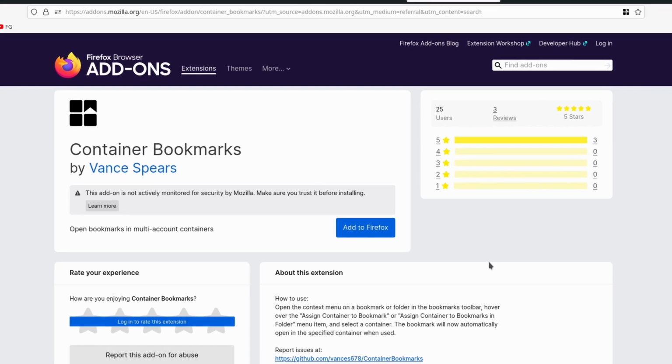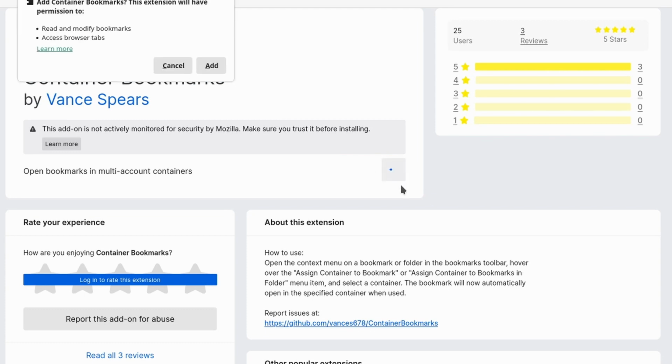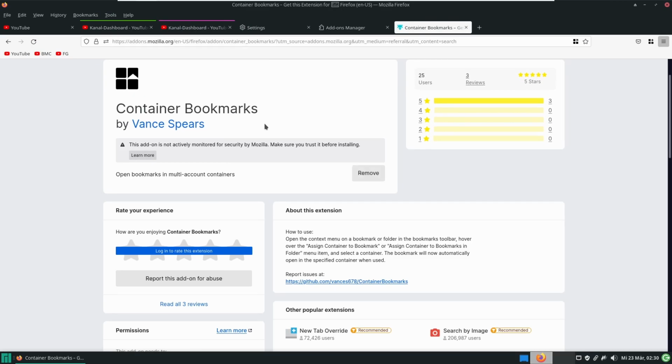Anyway, even though this still superb extension fails us, another one jumps right in and fills the gap. It's named Container Bookmarks. Use the one by Vance Spears. Don't be afraid by the very low user number. I inspected the code of the extension which got installed on my system and found nothing shady.